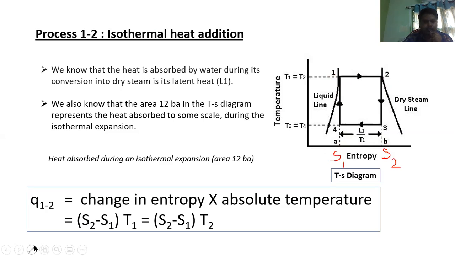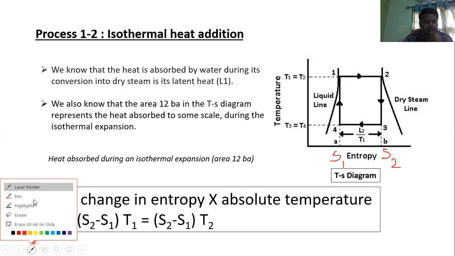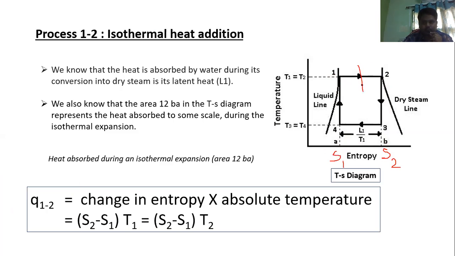Heat absorbed. Here we are giving the heat, so this is the source. If you remember the second law of thermodynamics, this is the source. We are giving the heat here, and there is a heat rejection here. So here Q in, we are giving the heat, and here Q out.